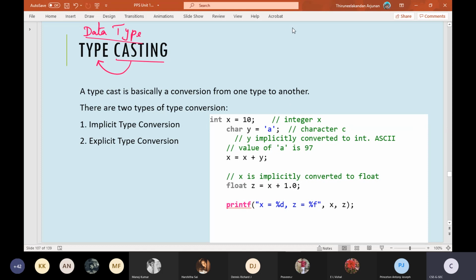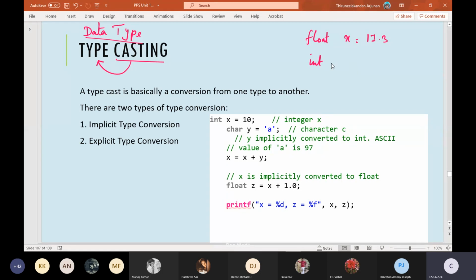For example, look at here. A float data type is there. Float x is equal to 17.3. Okay, int y equal to x. Wait a minute, students.